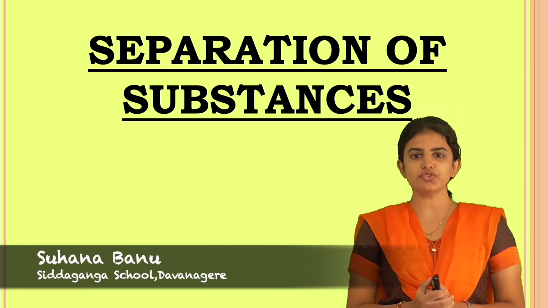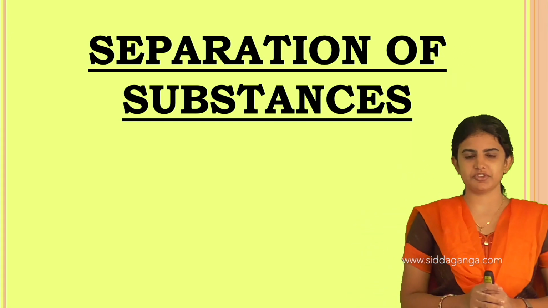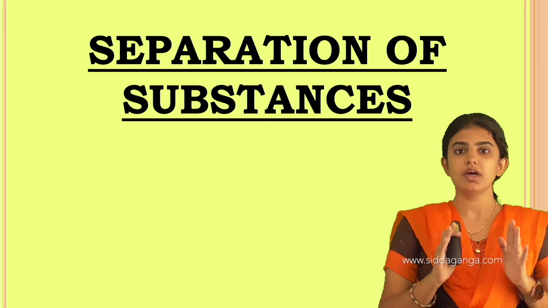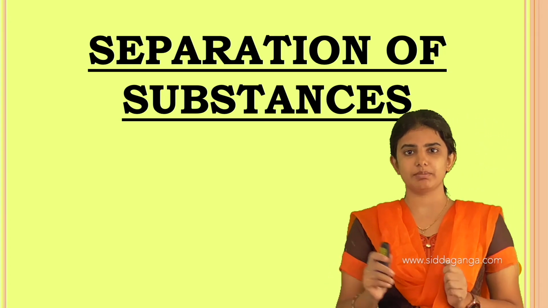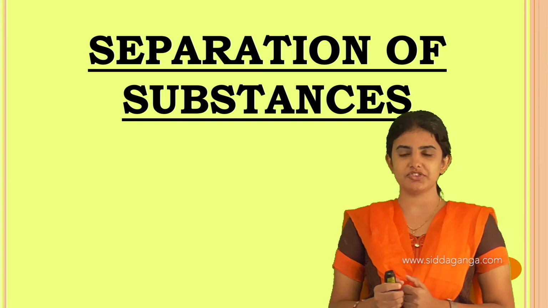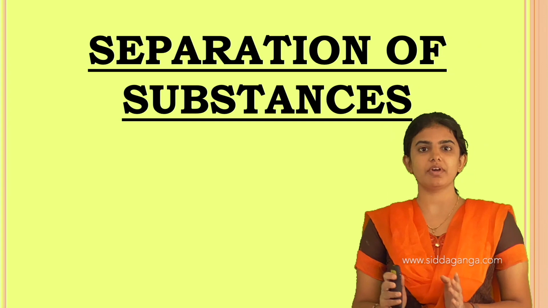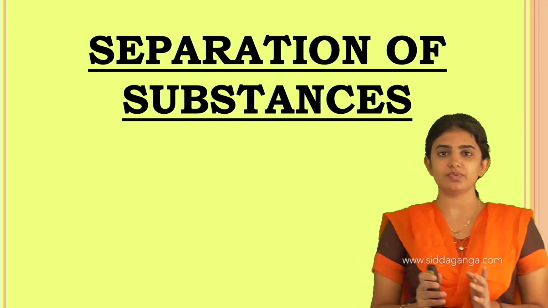Today I am going to start with the summary of the chapter Separation of Substances. Separation is the process of removal of desirable components from the undesirable components which are present in the mixture. This is the chapter of science in which separation of substances will be discussed.